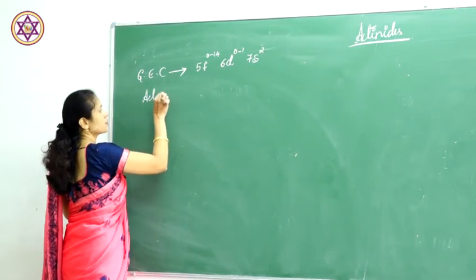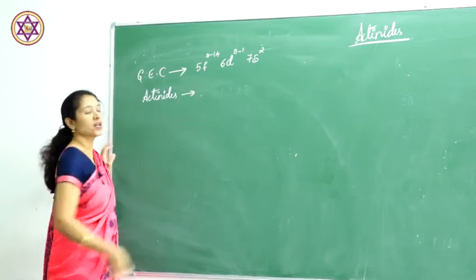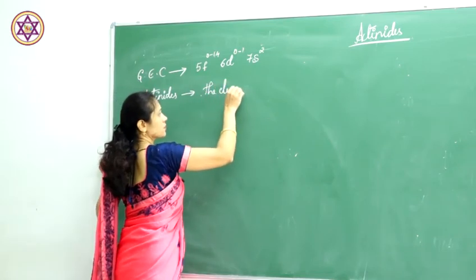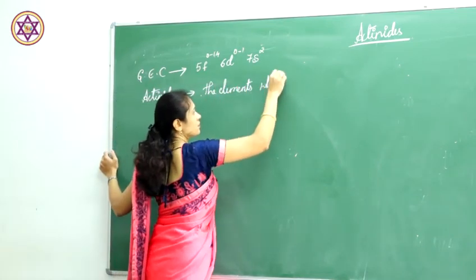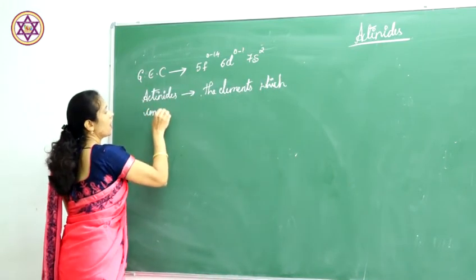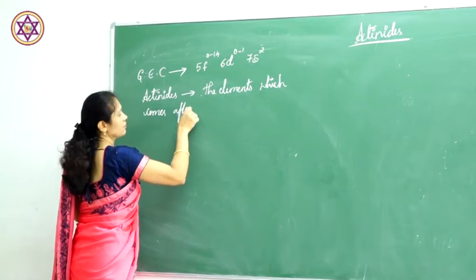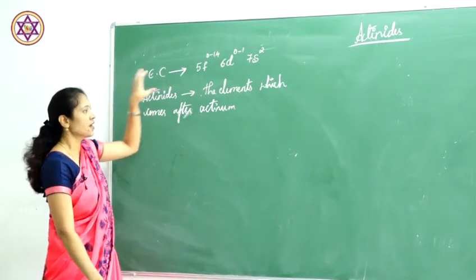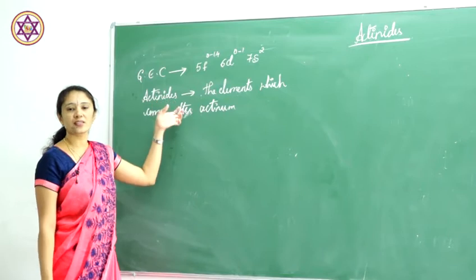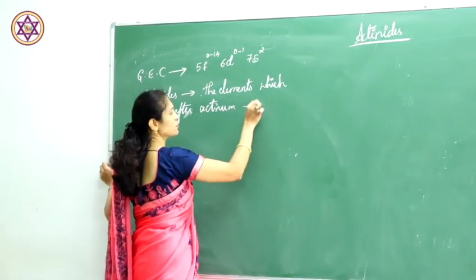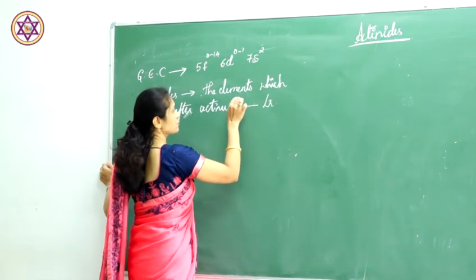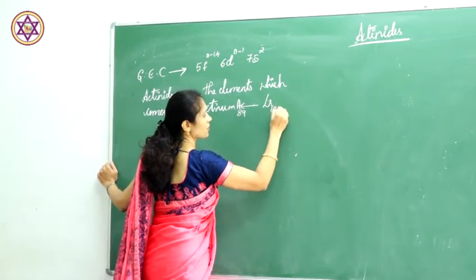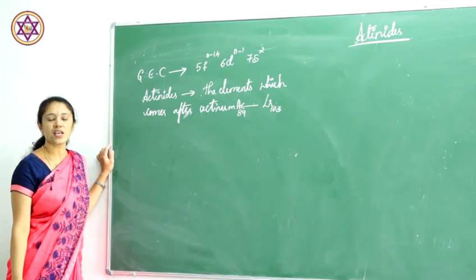Actinides means what? The elements which come after actinium are called actinoids, that is from actinium to lawrencium, Ac to Lr, atomic number 89 to 103. These are called actinides.